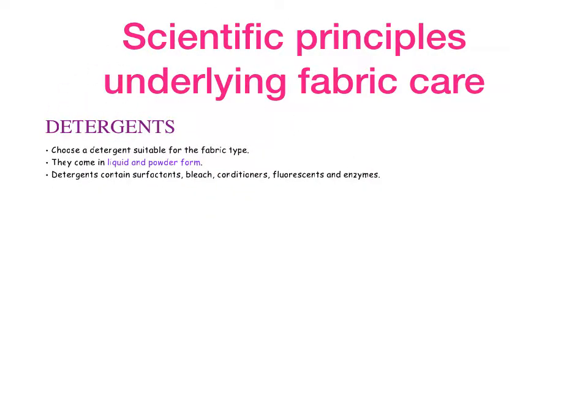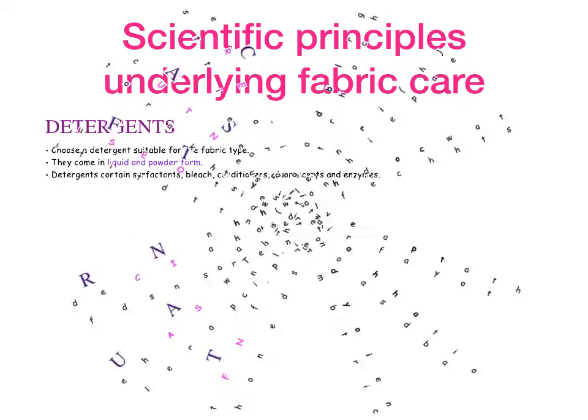The scientific principles underlying fabric care. Detergents should be chosen which are suitable for the type of fabric. They come in liquid or powder form. Detergents contain surfactants, bleach, conditioners, fluorescents and enzymes. So we'll now look at what each of these are.